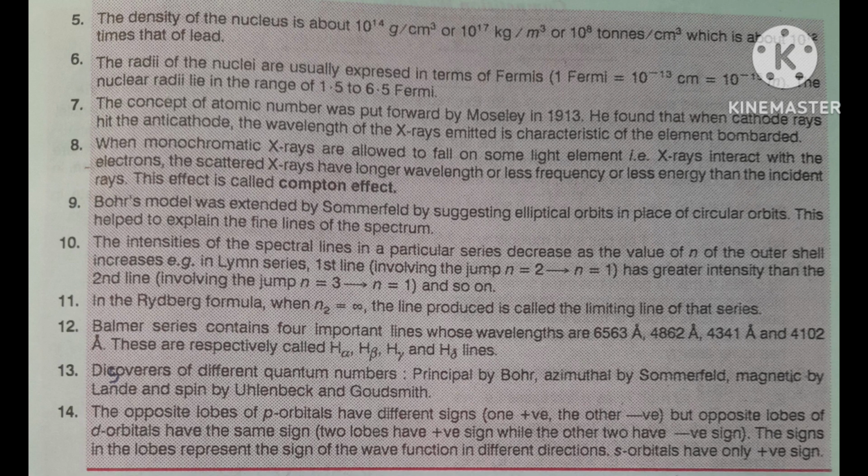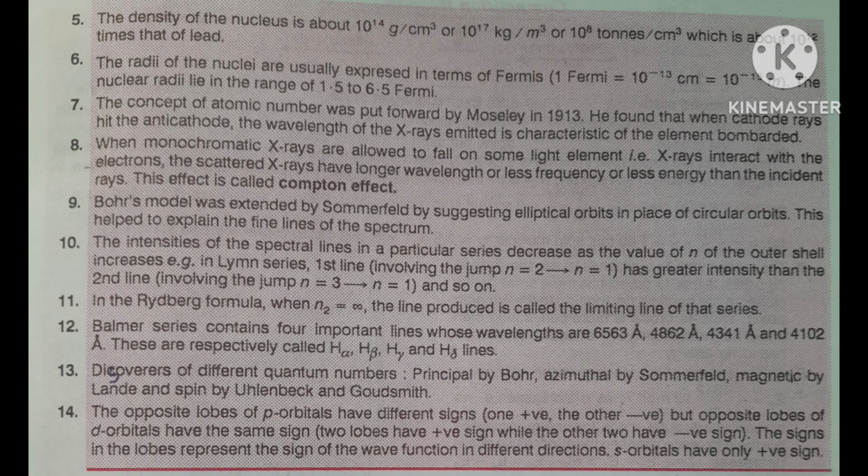Again I am repeating the relation. Small r, the radius, is equal to capital R0 times A, the mass number, to the power 1/3. Correct? Where R0 is a constant and its value is equal to 1.4 times 10 to the power minus 15 meter.